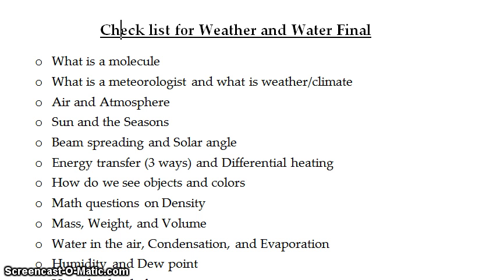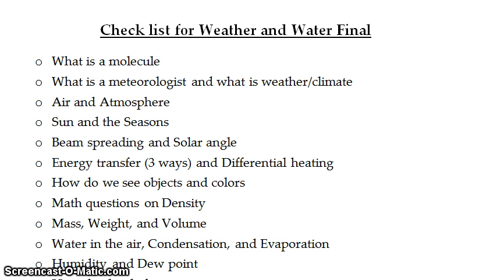Beam spreading is the way light covers a large area of the surface of the earth, and solar angle is going to be the angle at which the light strikes the surface of the earth. So we look at how concentrated that energy is as it hits the earth.